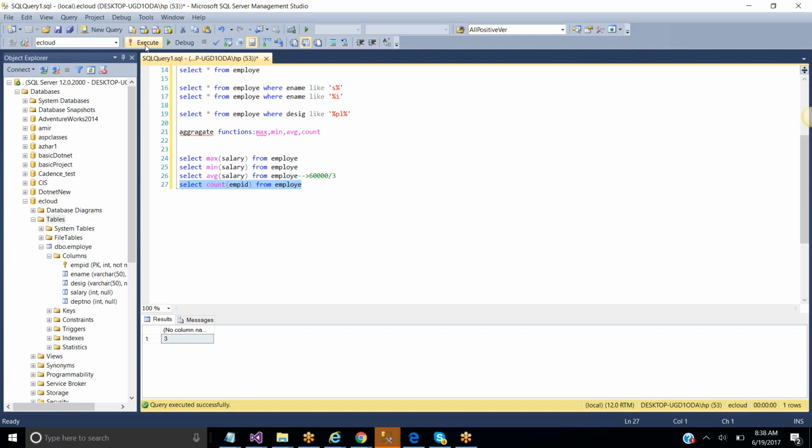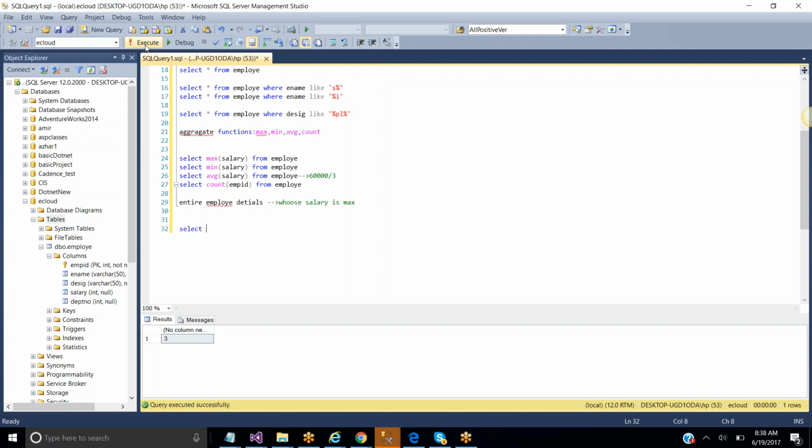Okay, now I want to find the entire employee details whose salary is maximum. Now we'll see how to do it.